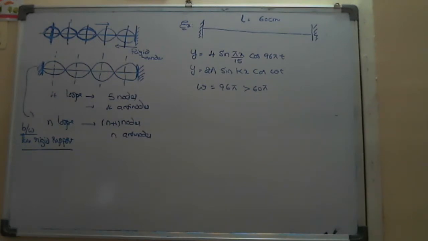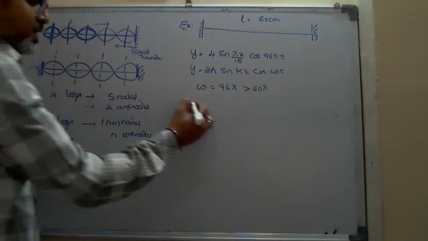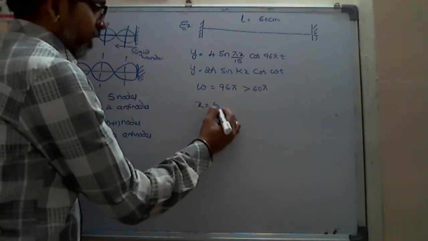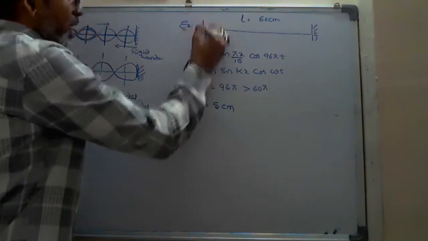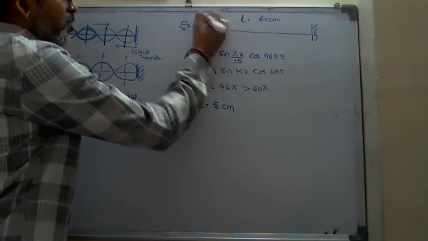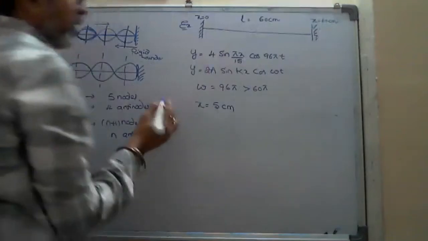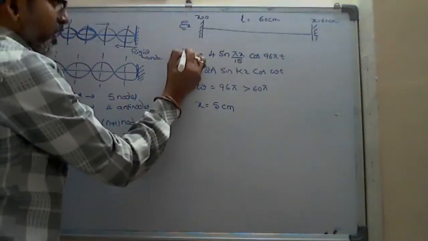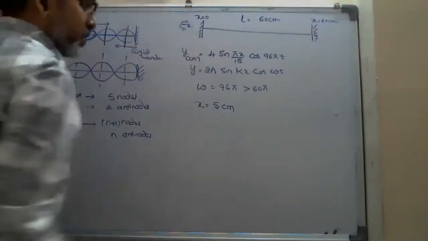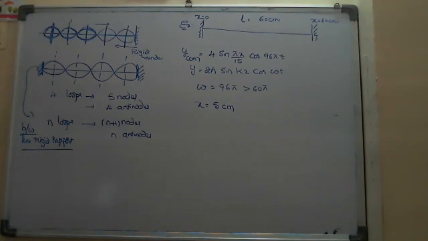Now the questions. First question: what is the amplitude of a particle in the wave at a distance of x equals 5 centimeters from the left end? Here I am taking x equals 0 at the left end and x equals 60 centimeters at the other end, and the y equation he gave is also in centimeters. At x equals 5 centimeters, what will be the amplitude?